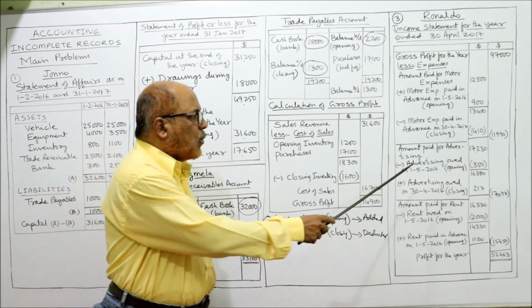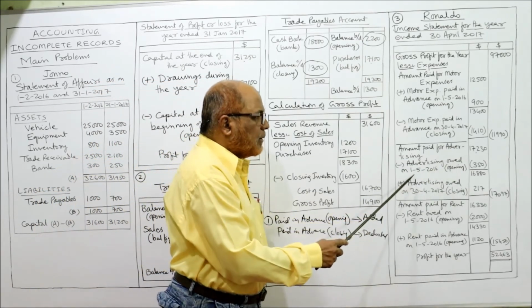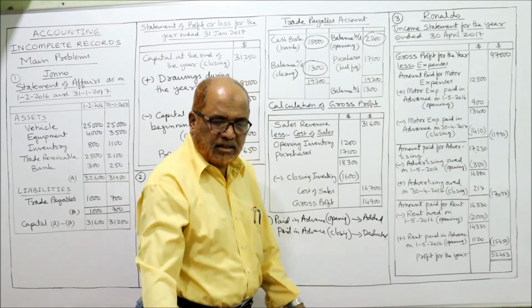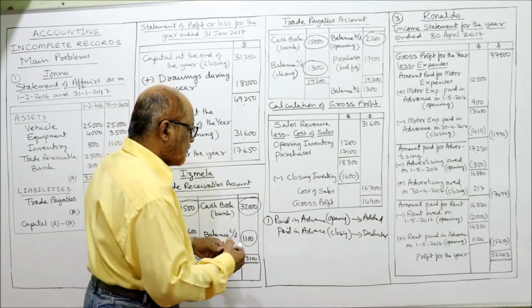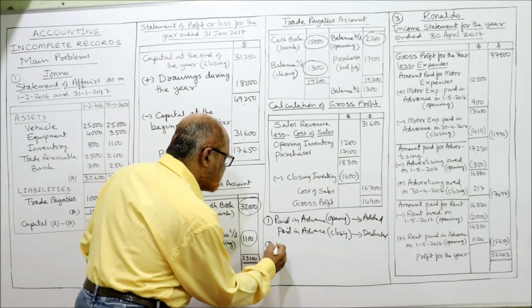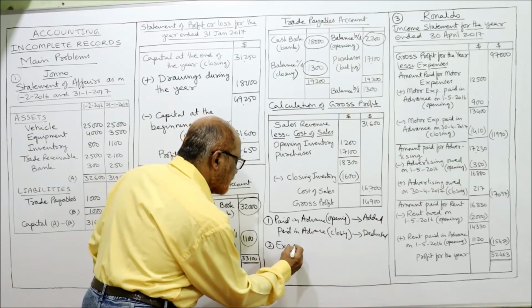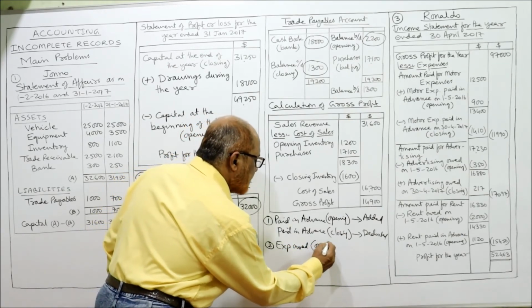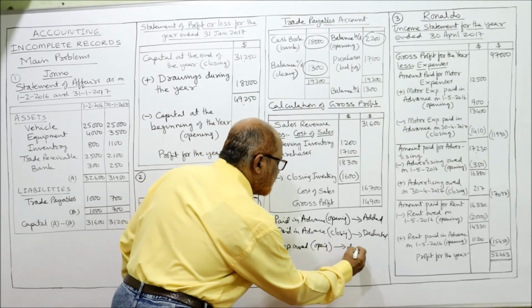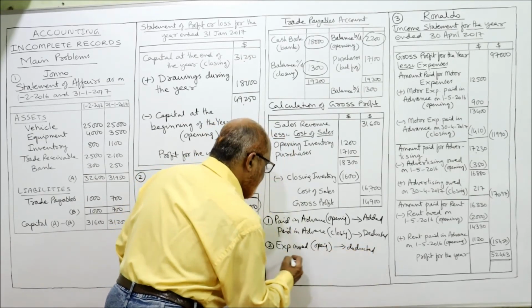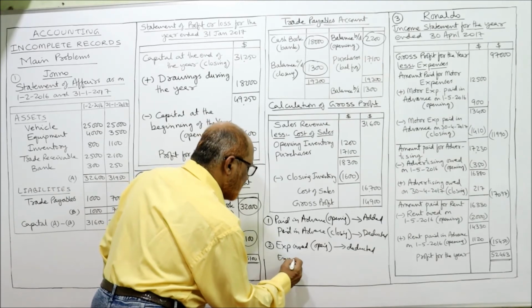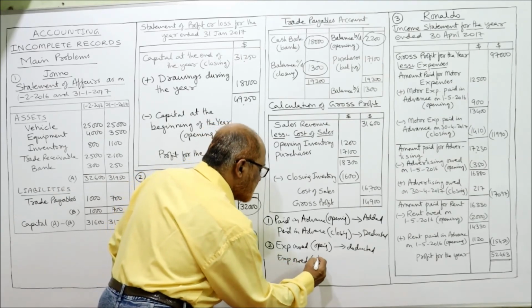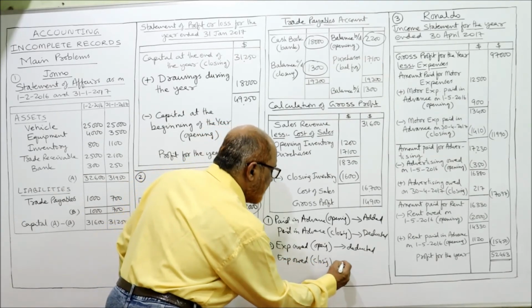Now you see, advertising owed. Beginning of the year, deducted. Now the second rule: expenses owed, opening, should be deducted, and expenses owed, closing, should be added.